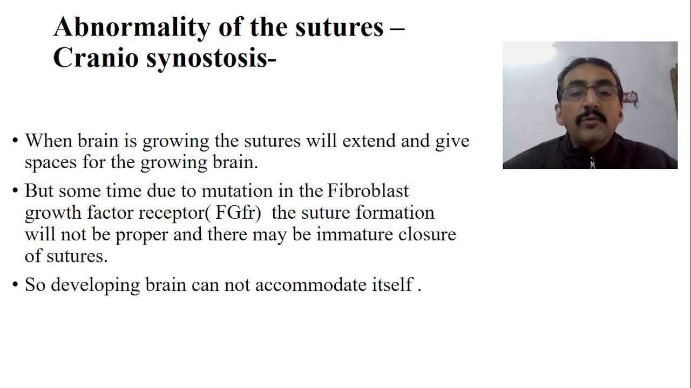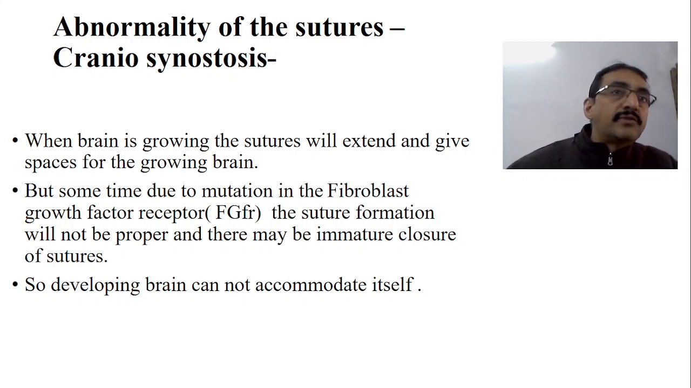So why will there be premature closure of the sutures? Because for proper closure of the sutures, we require fibroblast growth factor receptors. If these receptors are absent because of a mutation in the gene, then the suture formation will not be proper. So the developing brain cannot accommodate itself because the sutures will not grow or extend, they will be fused earlier. The underlying developing brain will fall short of space, and that leads to so many problems.